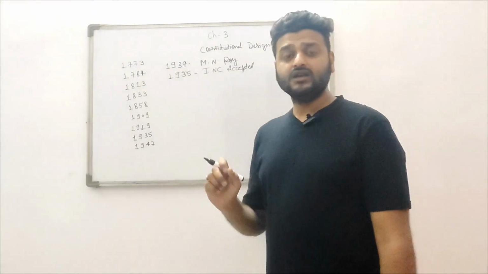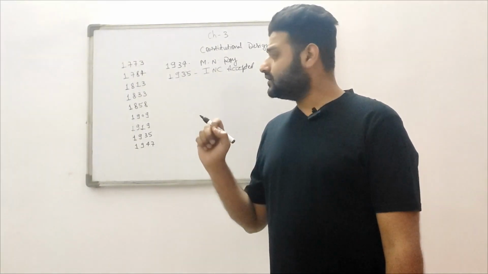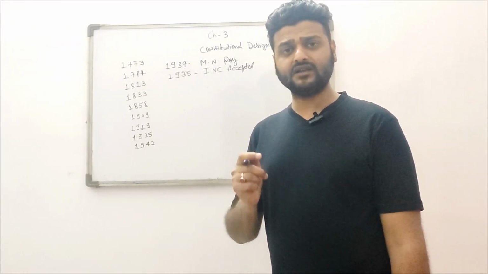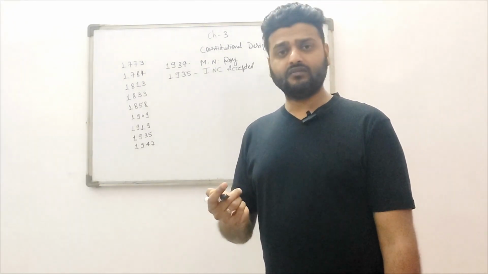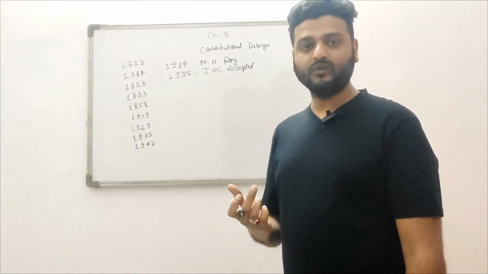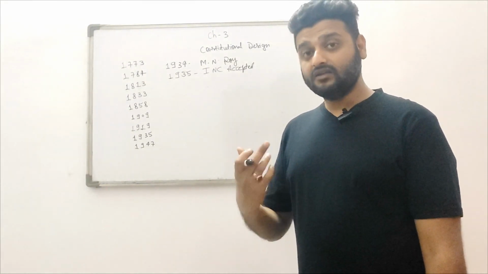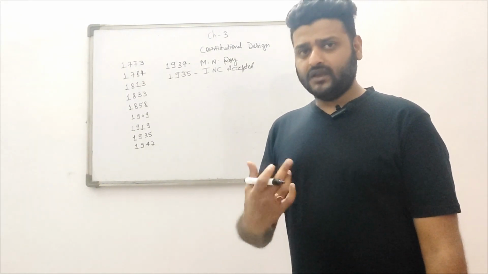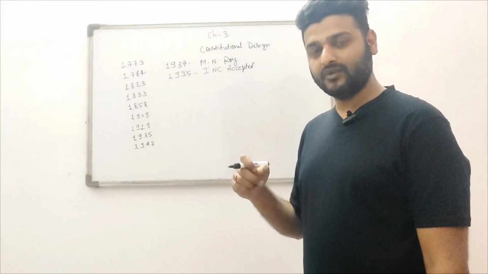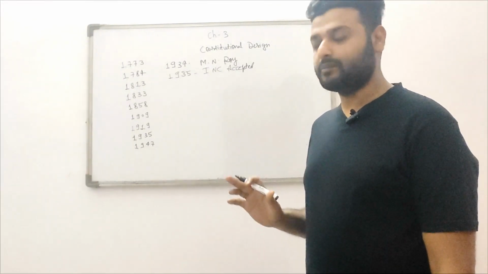What was the Cabinet Mission Plan? The mission came to India for framing the constitution for independent India, and there were 3 members in this mission. First was A.B. Alexander, second was Stafford Cripps, and third was Sir Patrick Lawrence. They came to India for electing a constituent assembly, because the main motive of this commission was to frame a constitution. Indian people were in favor that the Indian constitution should be framed by the Indian people only.